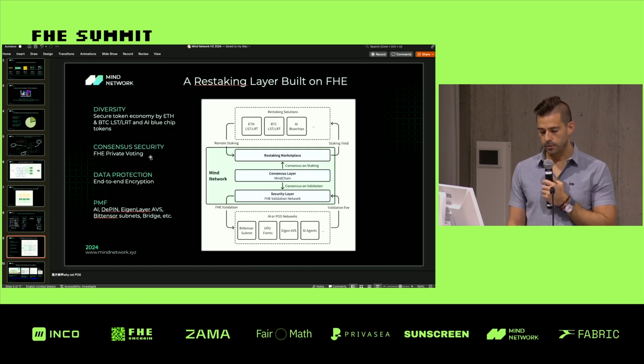And so I will not go in so much right now to our restaking layer, but we are focused on fortifying AI in every way that we can. So we did build a restaking layer. And the purpose of this restaking layer is to bring the security of Bitcoin and Ethereum, based on EigenLayer's model and the other restaking models, bring these tokens to AI networks to give the validators better earning opportunities.